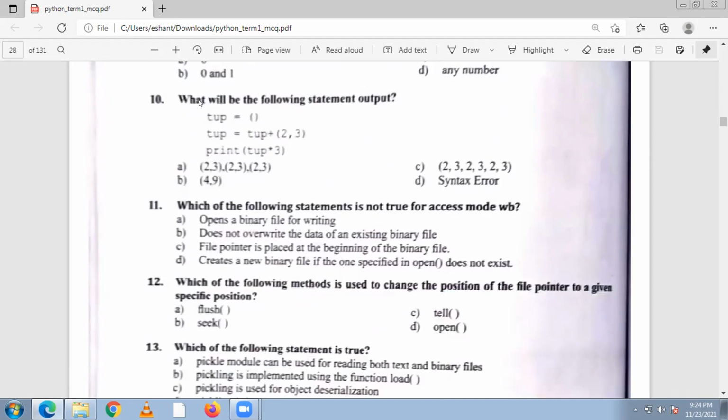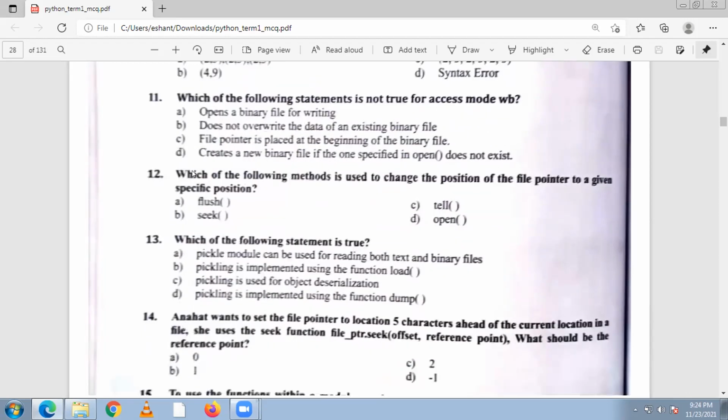Now question number 10, what will be the output of the following statement? This is by default a tuple. Tuple is equal to tuple plus 2 comma 3. Print tuple into 3. So what will be the output of this? 2 comma 3 multiplied by 3 will replicate: 2 3 2 3 2 3. Okay, the answer is C.